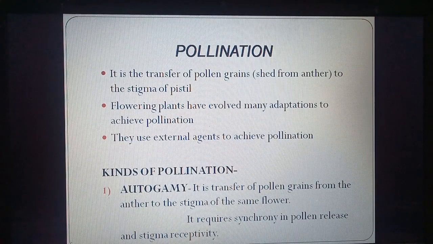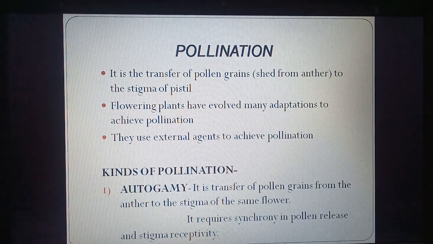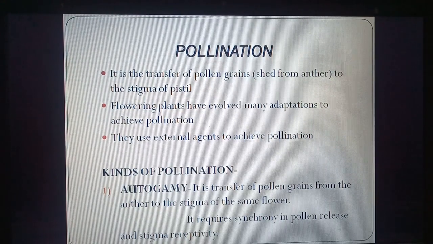So pollination is the transfer of pollen grains, which are shed from the anther, to the stigma of a pistil. So it is the transfer of pollen grains from anther to the stigma of pistil. We know that anther is the male part which contains pollen grains and pistil is the female part.